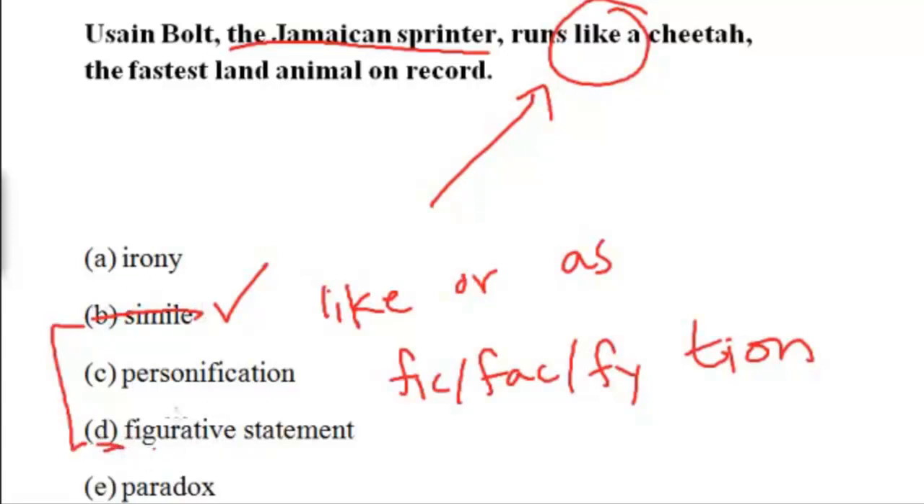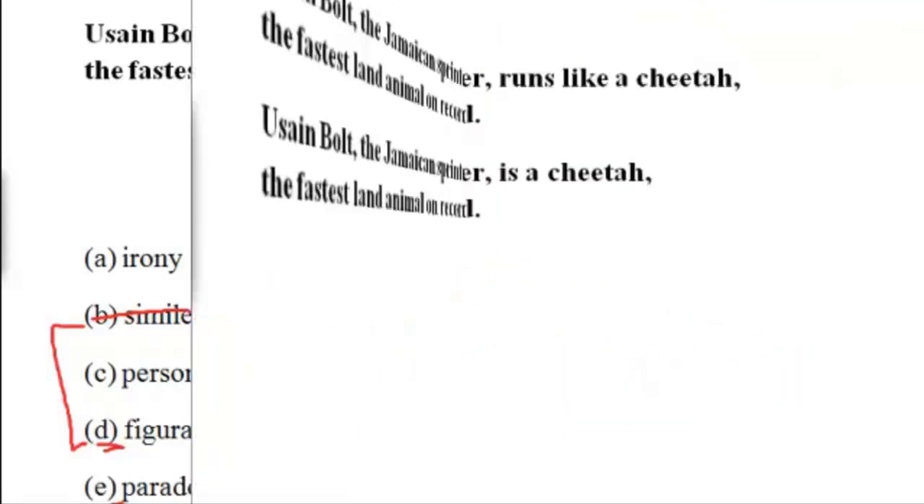And sometimes they'll do this. Sometimes you'll see like or as in the question, and you're going to immediately look for simile, but it's not there. So it'll probably be a figurative statement. And there are questions like this on the SATs and ACTs, right? And it can't be E, paradox, because it's something very similar to an irony, except it's a little bit different. I'll explain that in a different video.